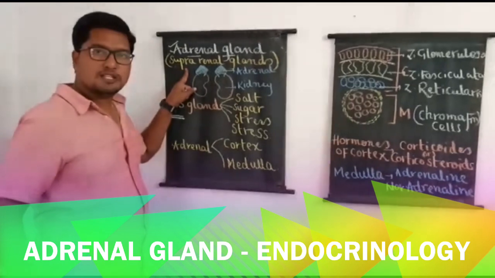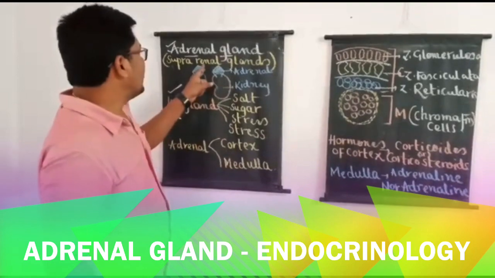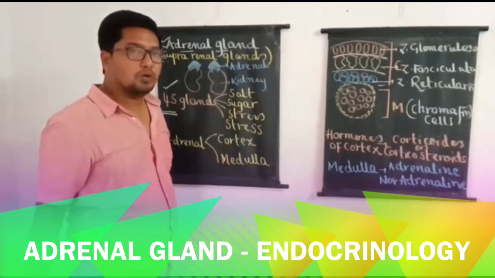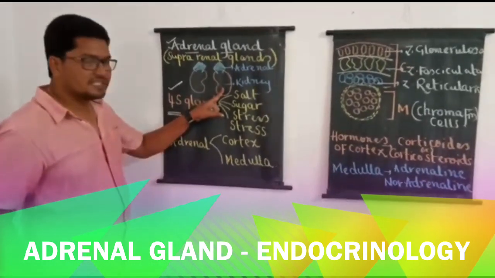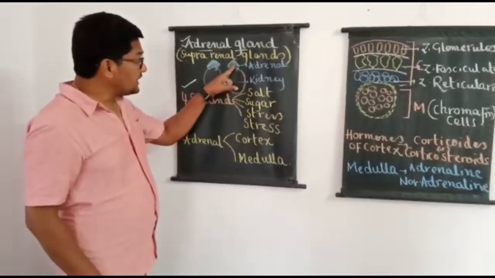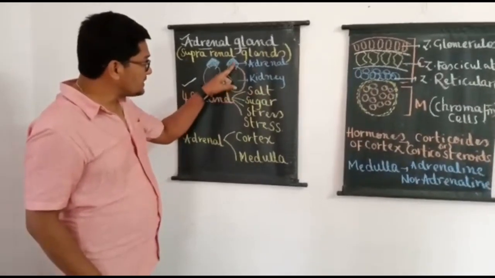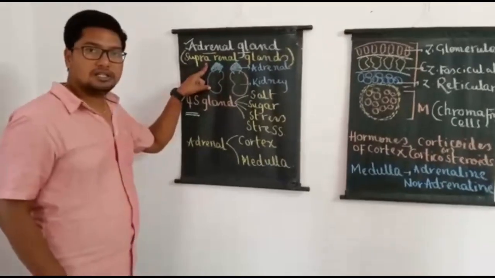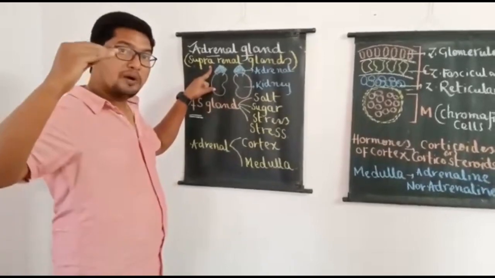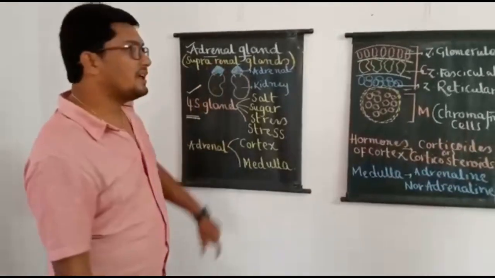Adrenal glands are otherwise called suprarenal glands, and if you ask me why they are called suprarenal glands, it is purely because of their location in the human body. I have given a diagrammatic representation, you can see here. As we all have a pair of kidneys, above each kidney one adrenal gland is present. So as each adrenal gland is present above the kidney, they are called suprarenal glands. Renal is always associated with kidney. Supra means above. As adrenal glands are located above the kidneys, they are called suprarenal glands.